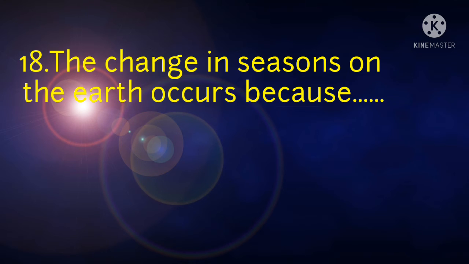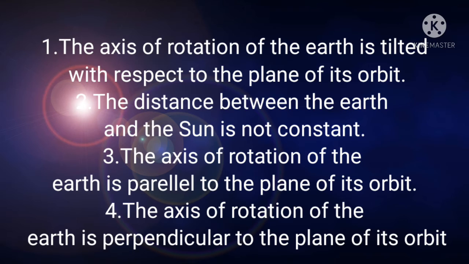The change in seasons on the earth occurs because, number 1, the axis of rotation of the earth is tilted with respect to the plane of its orbit. Number 2, the distance between the earth and the sun is not constant. Number 3, the axis of rotation of the earth is parallel to the plane of its orbit. Number 4, the axis of rotation of the earth is perpendicular to the plane of its orbit. The correct answer is the axis of rotation of the earth is tilted with respect to the plane of its orbit.